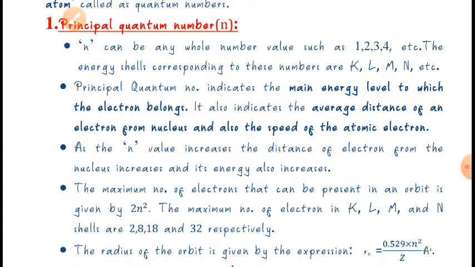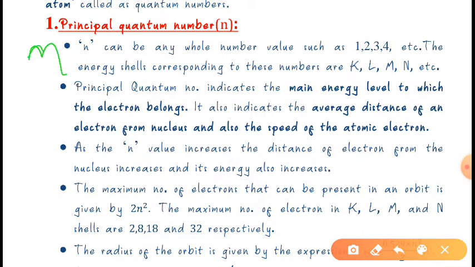Different energy levels in an atom have been represented by n.